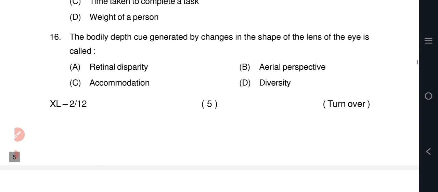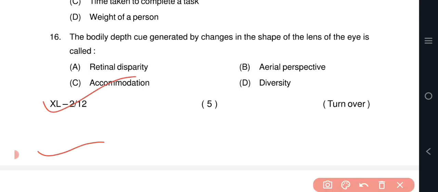Question number 16. The bodily depth cue generated by changes in the shape of the lens of the eye is called... Option C. Accommodation.